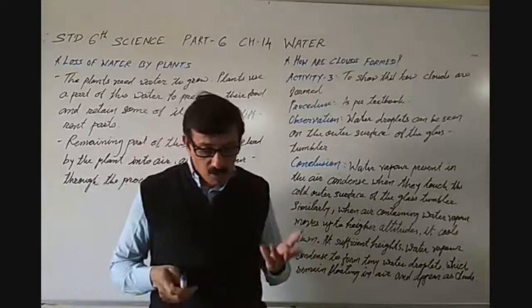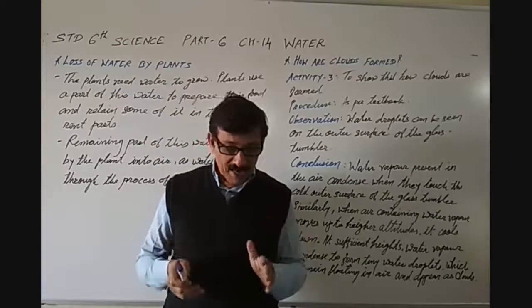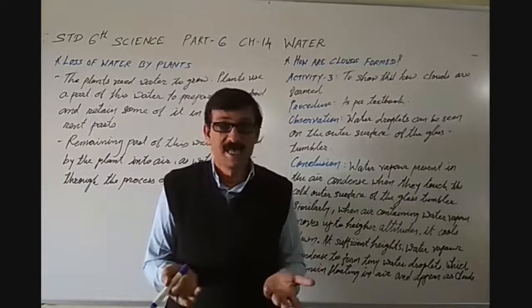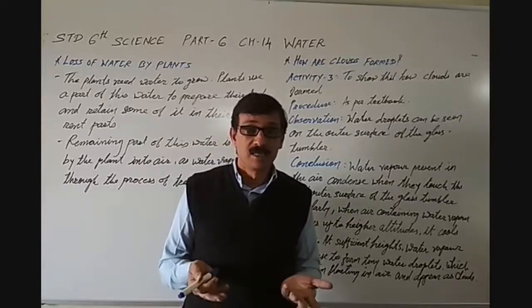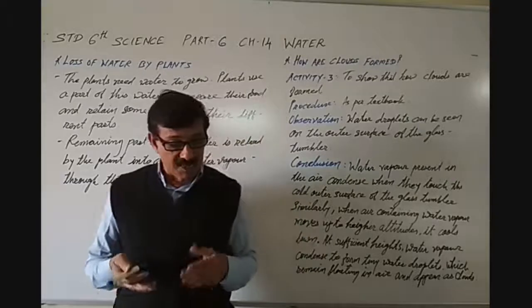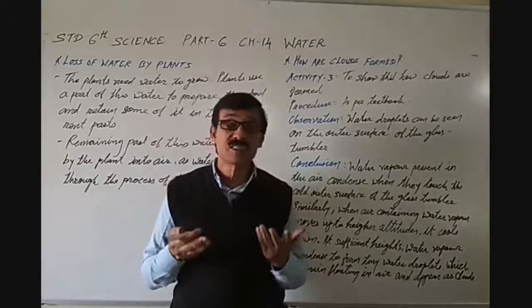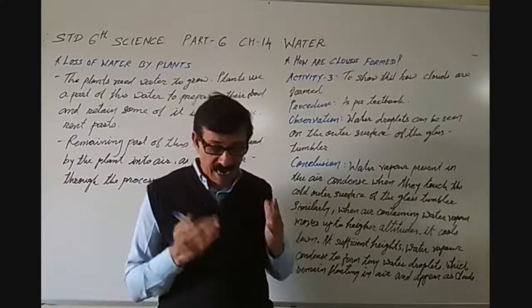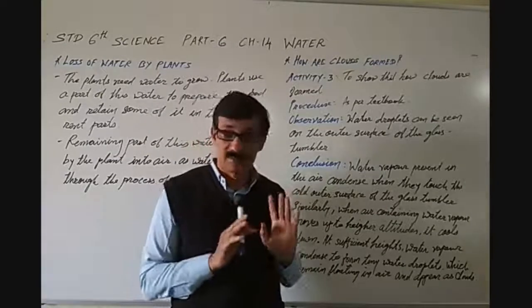From where do water drops appear on the outer side of the glass? Then there should be a question now: from where do water drops appear on the outer side of the glass? The cold surface of the glass containing iced water, that we know.